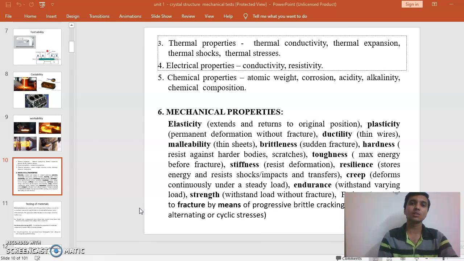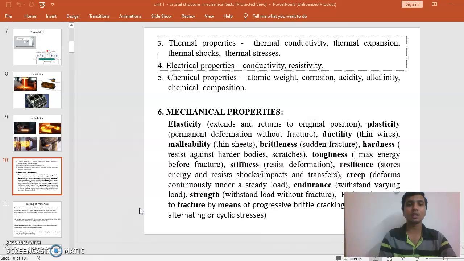Like the plasticity completely deforms into another shape, and ductility is of thin wires, and malleability of thin sheets, and brittleness is sudden fracture of the metal, and the hardness resists against harder bodies, and whether it can withstand a huge load which can act upon the metal or not.